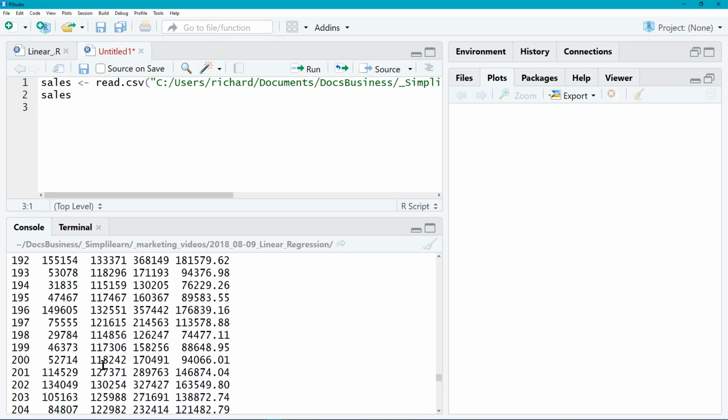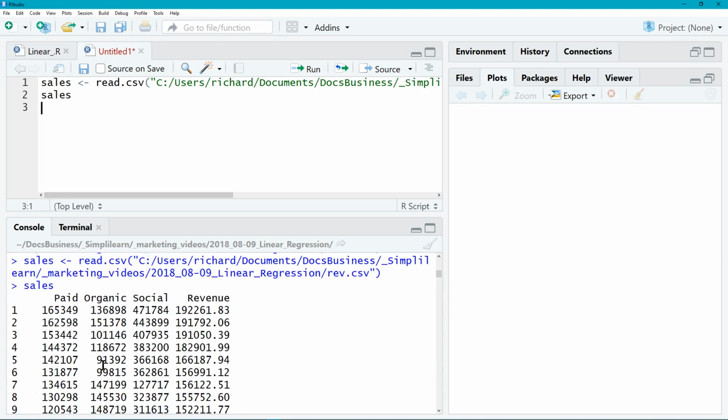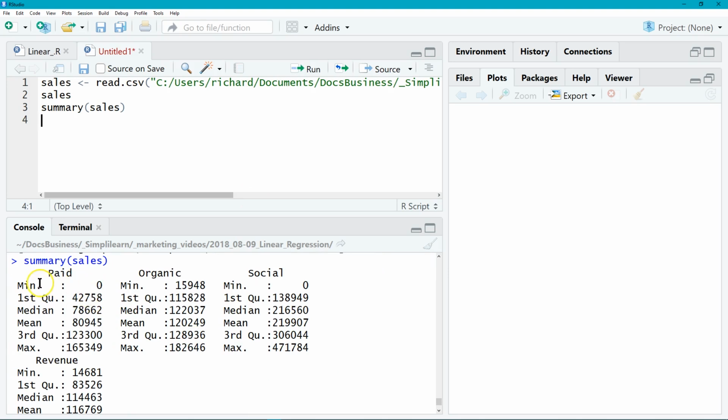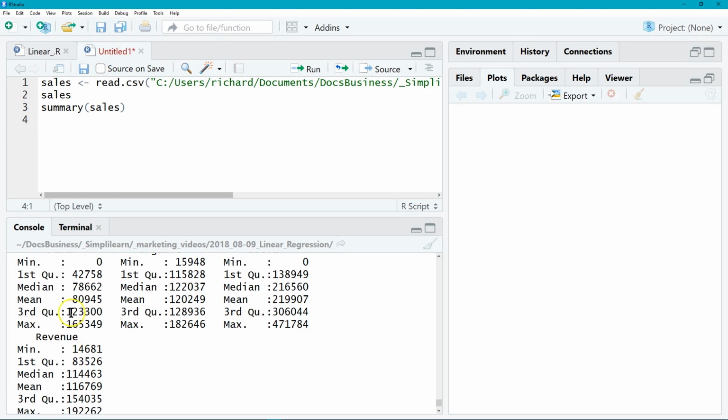We can scroll up on our console where the answer came in, way up to the top, and there we go, you'll see paid, organic, social, and revenue. So everything looks good. There are a lot of cool things we can do with it. One of them is summary. So let's do a summary of cells, and we'll run that. The summary of cells comes in. It tells you your min, first quarter, median, mean, third quarter, and max for paid, organic, and social. It breaks it up, and you can get a quick view of what the data is doing. You can take more time to study this. A lot of people look at this, and from the median and the mean, that tells you a lot.